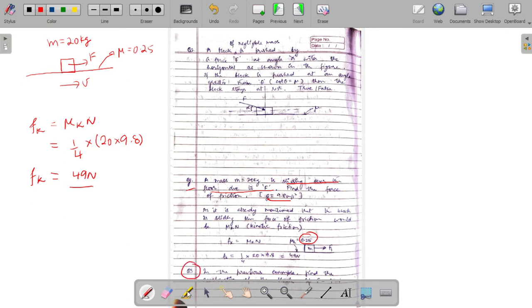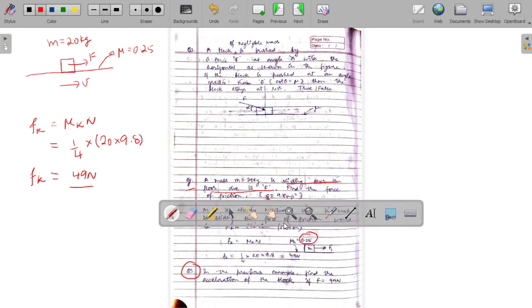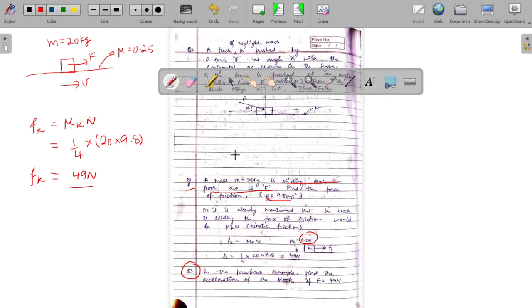The next question, question number 3, is asking us that in the previous example, find the acceleration of the block if F is equal to 99 newton. So the force applied on the block is 99 newton. Then the force of friction is going to oppose it.